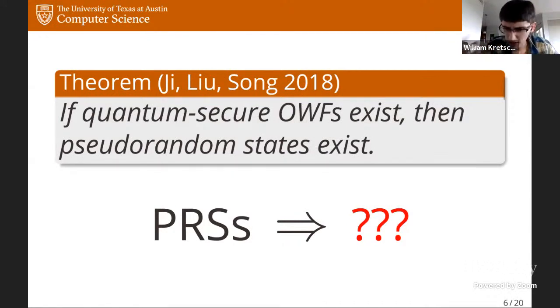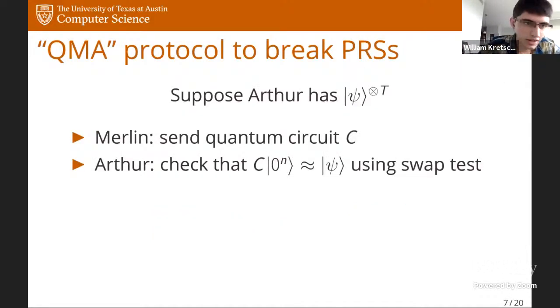So what I'm going to do next is show you an example of a problem where we can show that assuming pseudorandom states exist, this problem must be hard, but at the same time, we can't really show this. And I'm going to explain what I mean. What I'm going to do is show that in some sense, a QMA protocol, a quantum Merlin-Arthur protocol, can break pseudorandom states.